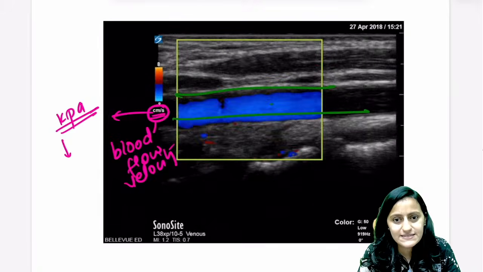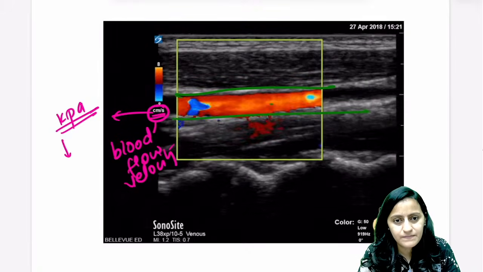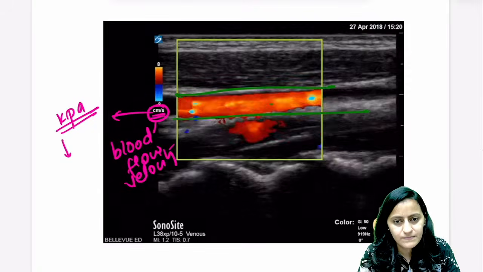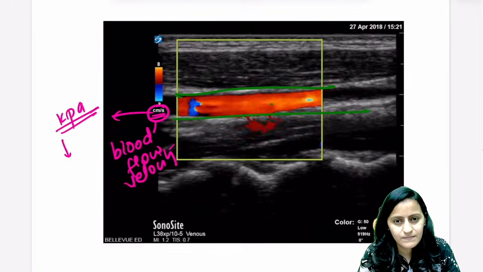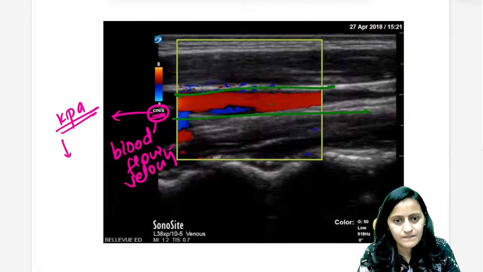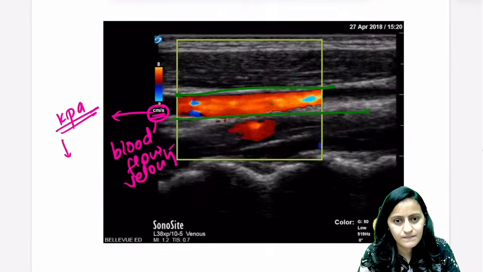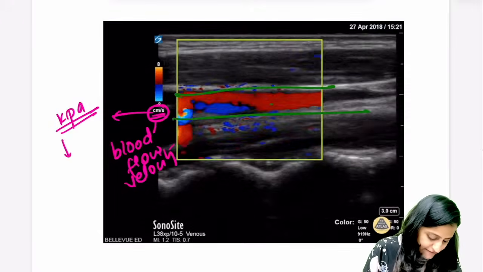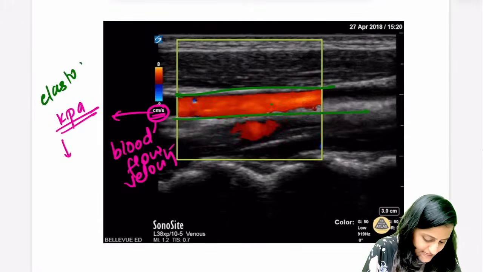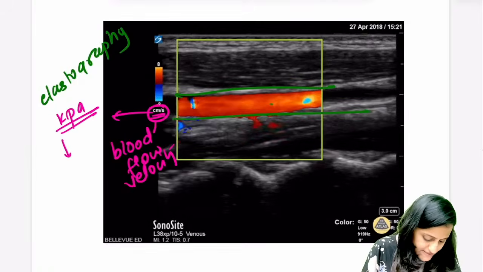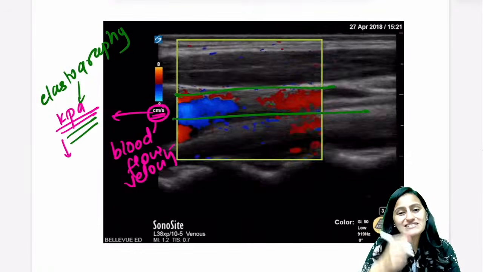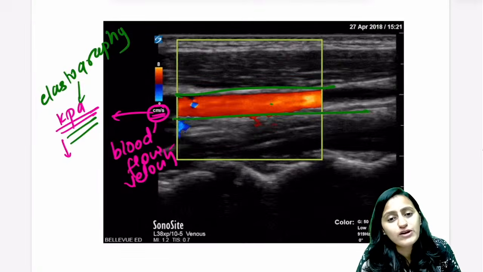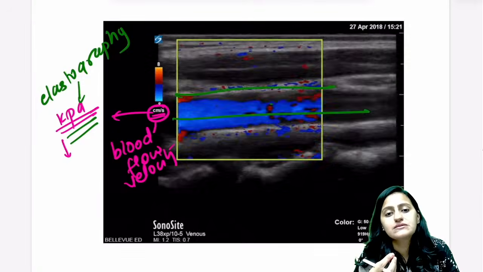What modality is that going to be then? Very good. That's going to be like fibroscan wala, which is basically elastography. Ultrasound elastography will have that strain wala unit, which is kilopascals, and Doppler will have the blood flow velocity wala measurement, which is centimeters per second.